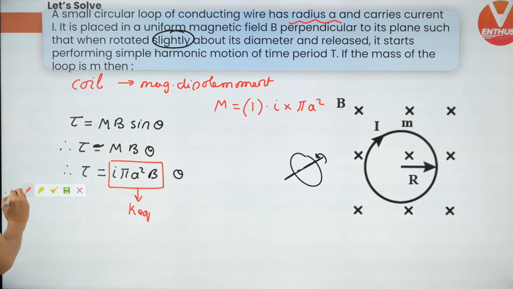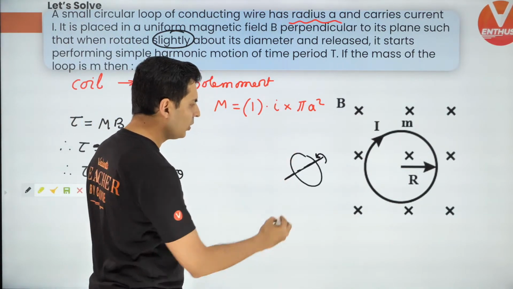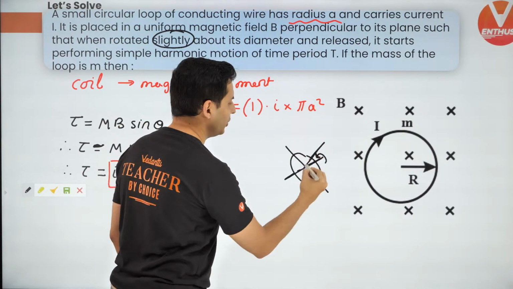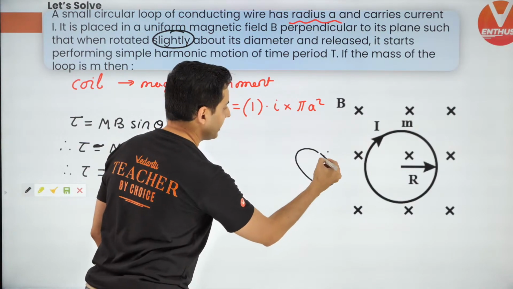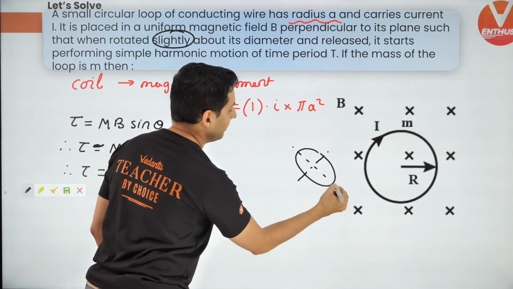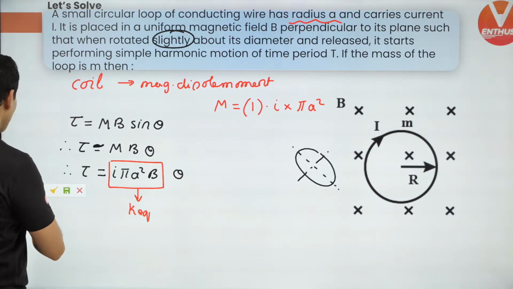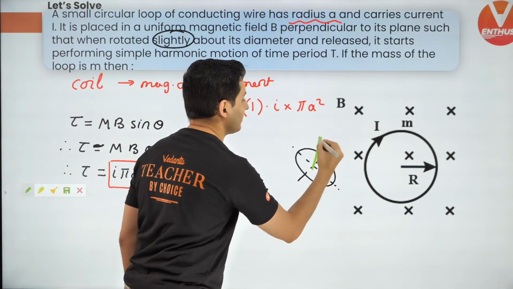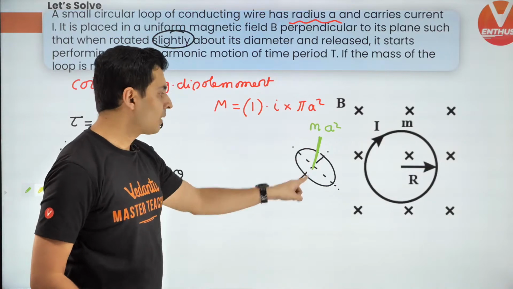Now the only thing remaining is finding the moment of inertia. I hope you remember this is the diameter, because it is rotating about the diameter. Remember, you have to use the perpendicular axis theorem to find the moment of inertia. We all know the moment of inertia about the central axis is nothing but m r square for a ring.